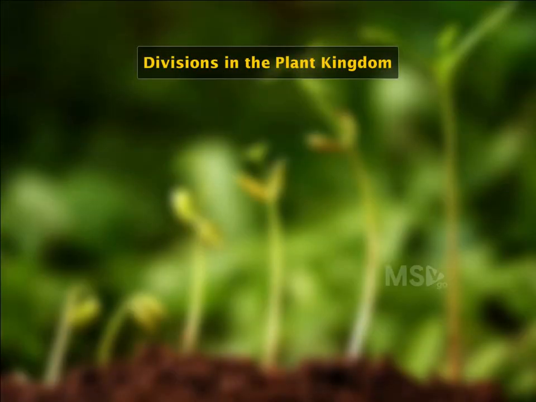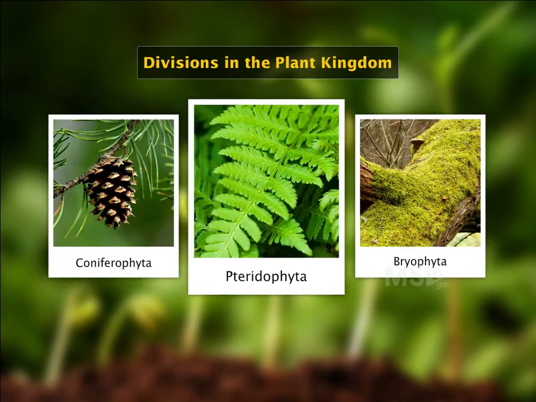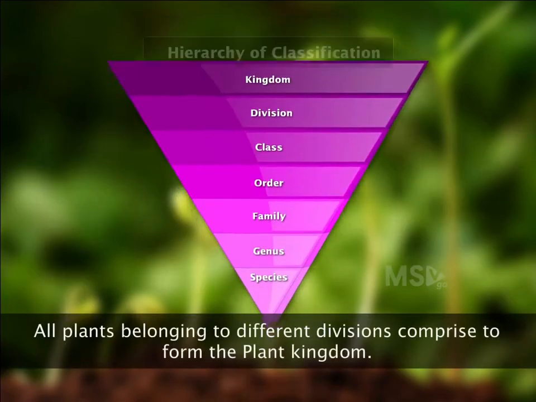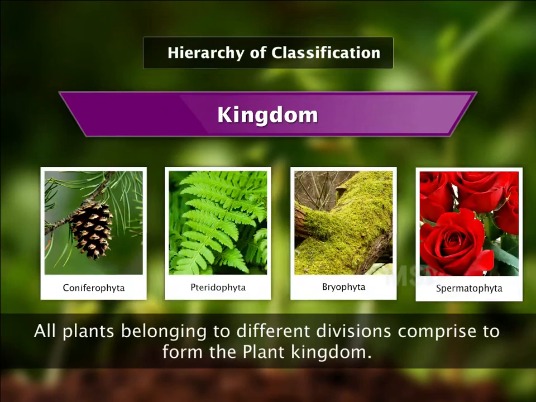Apart from angiosperms, the plant kingdom consists of other divisions too. For example, plants are also classified under divisions Coniferophyta, Pteridophyta and Bryophyta. All plants belonging to different divisions are assigned to the highest category called Kingdom Plantae.